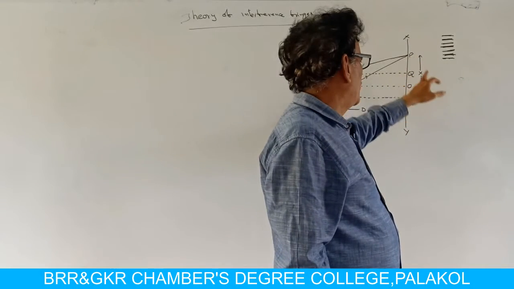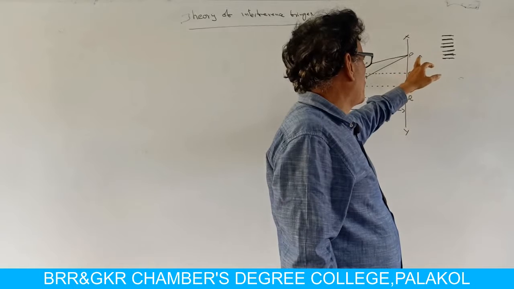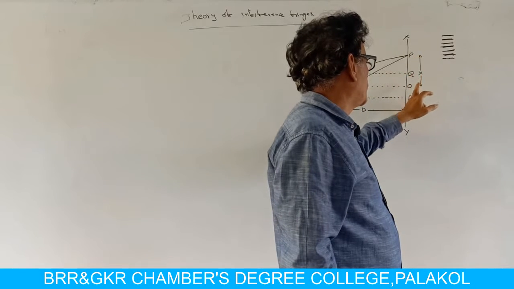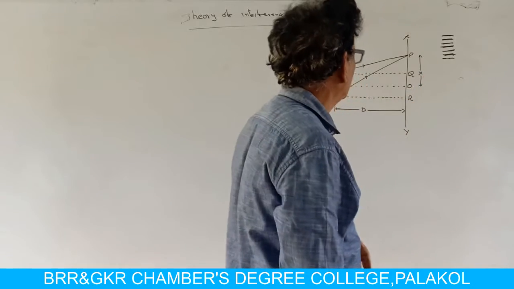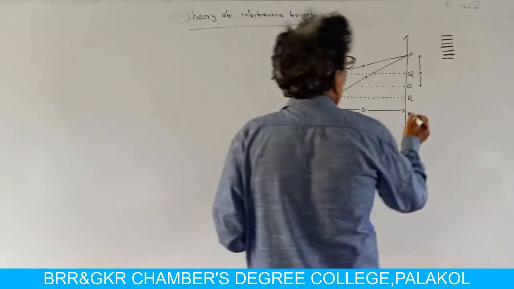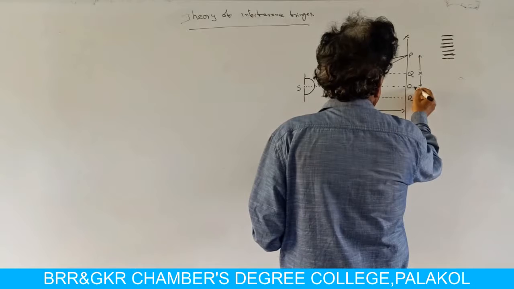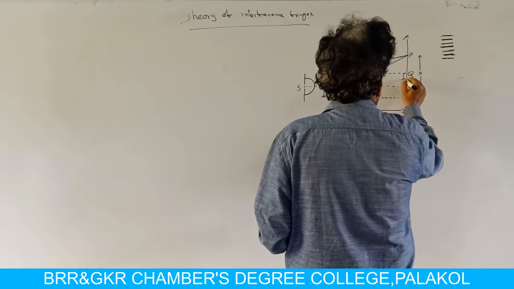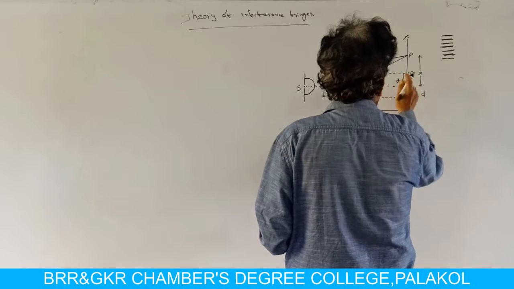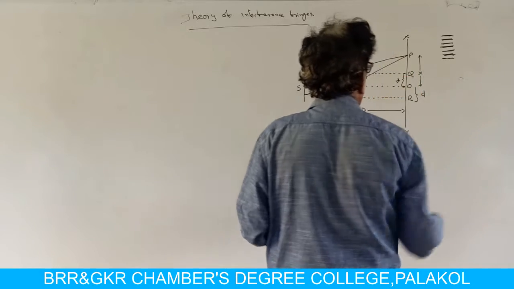The distance between the point of observation P and the center O is equal to x. The distance between O and R is small d, and Q and O is also small d, because the total distance is 2d.